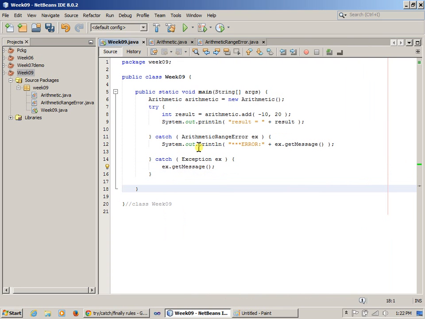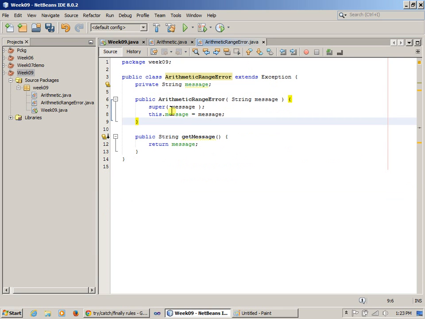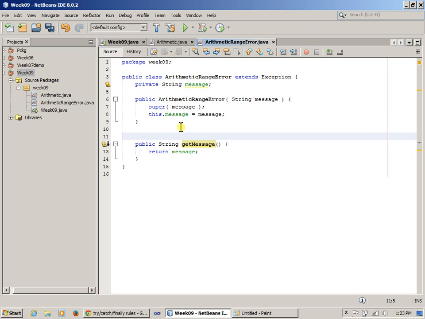So there is a getMessage already built into the exception class, my parent class. But here, just for the sake of demonstration, I've just overridden it. And by the way, perhaps it would be a good idea to say override, right? So that we're really telling the compiler that our intention is to override getMessage and to provide our own custom version of that message. But we can see what happens if we don't override it as well.